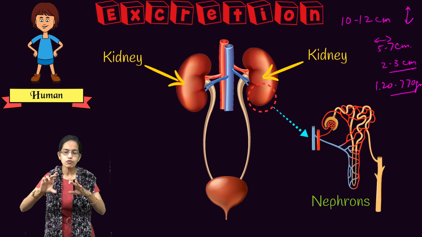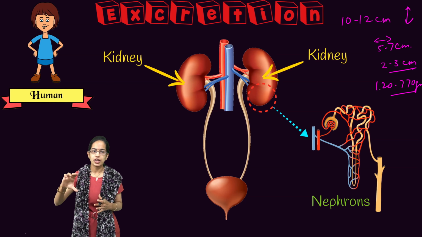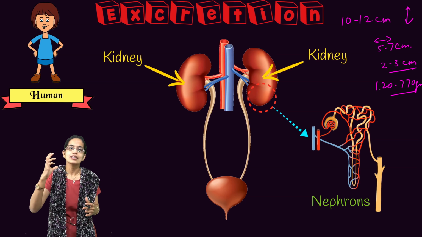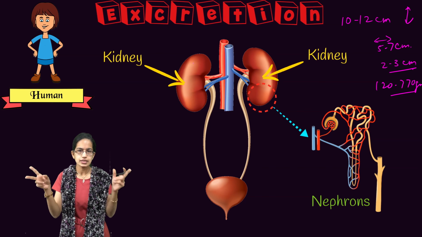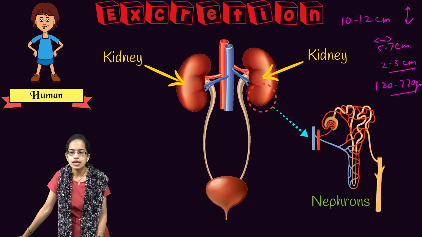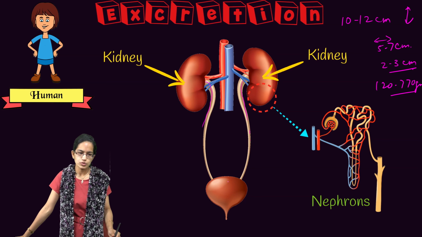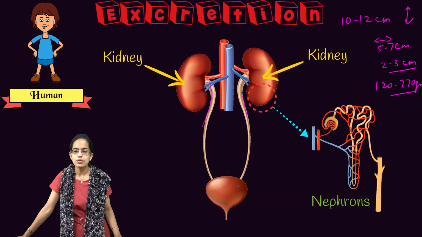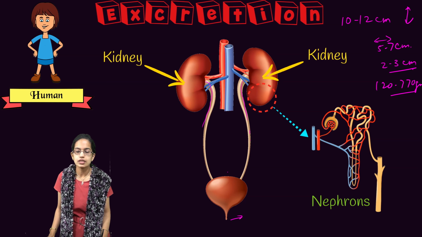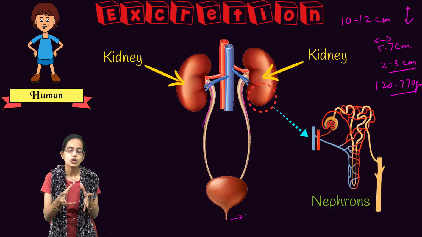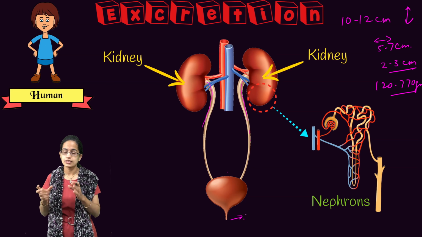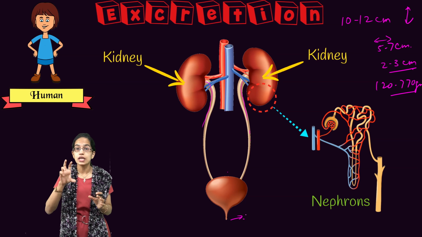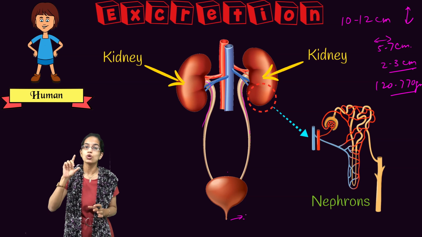Now, first of all, the location of kidneys. Kidneys are located in the last thoracic and the third lumbar region. Kidneys occur in pair, and these kidneys are attached to ureter, and finally this ureter moves to the urinary bladder, where towards the end you have the urinary sphincter, which is controlled by the CNS or central nervous system, finally through which the excretion of urine takes place. Now this kidney itself is made up of millions and millions of nephrons.